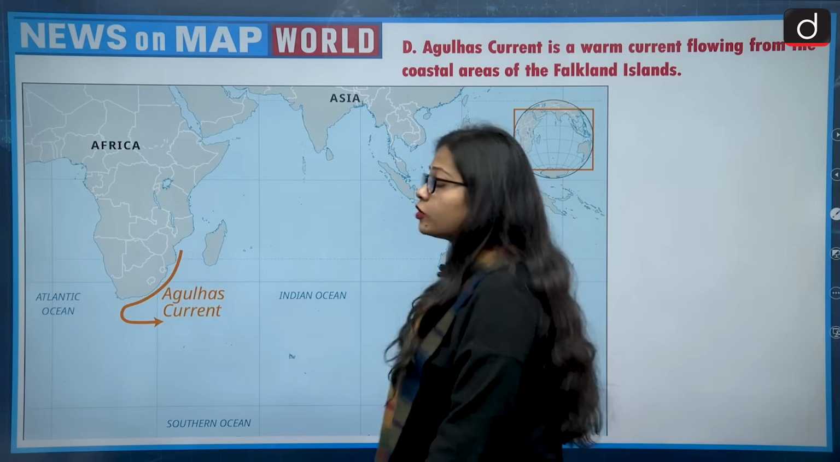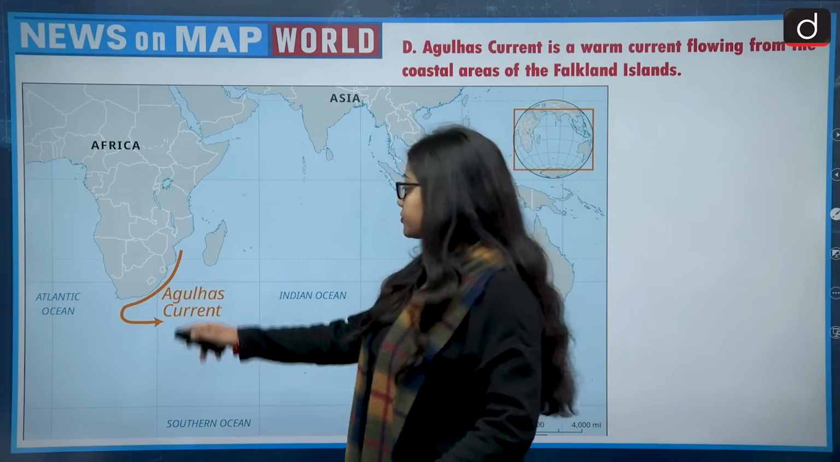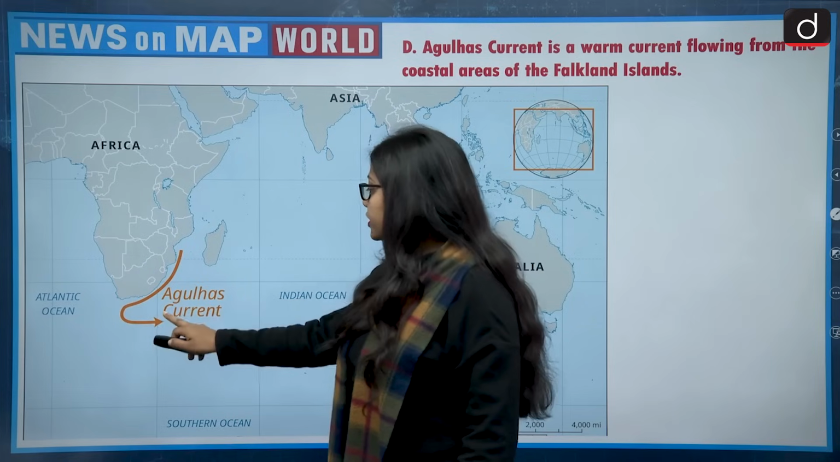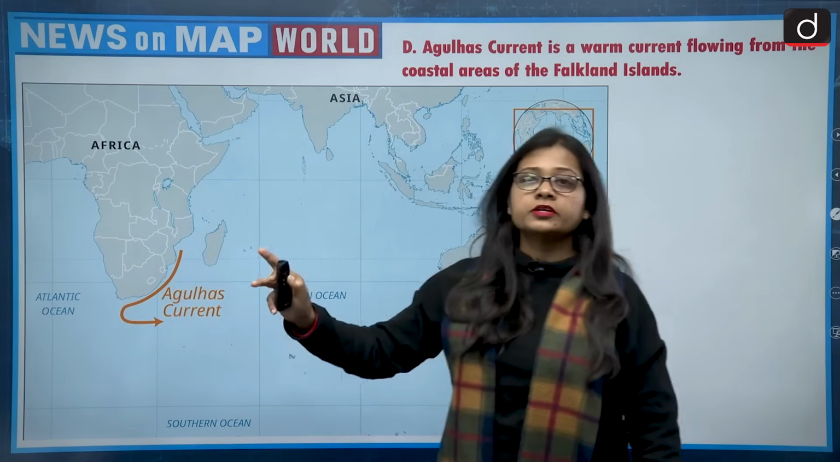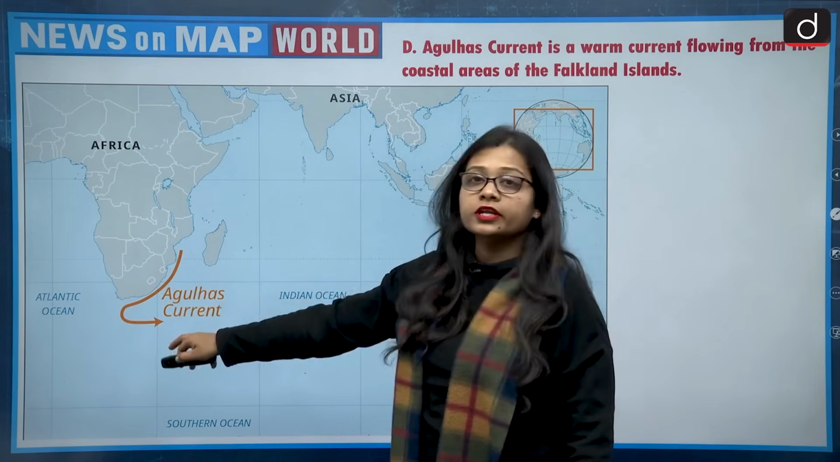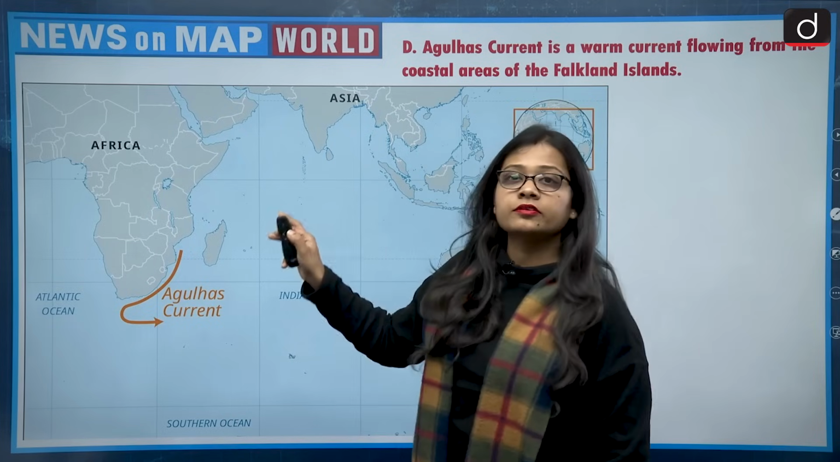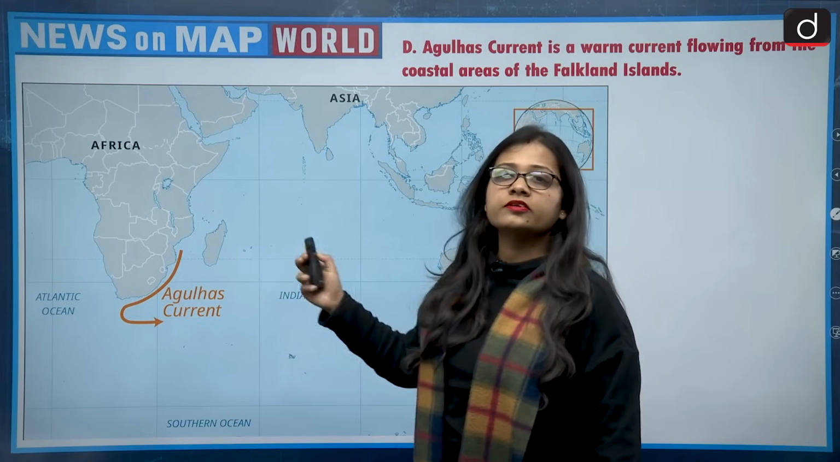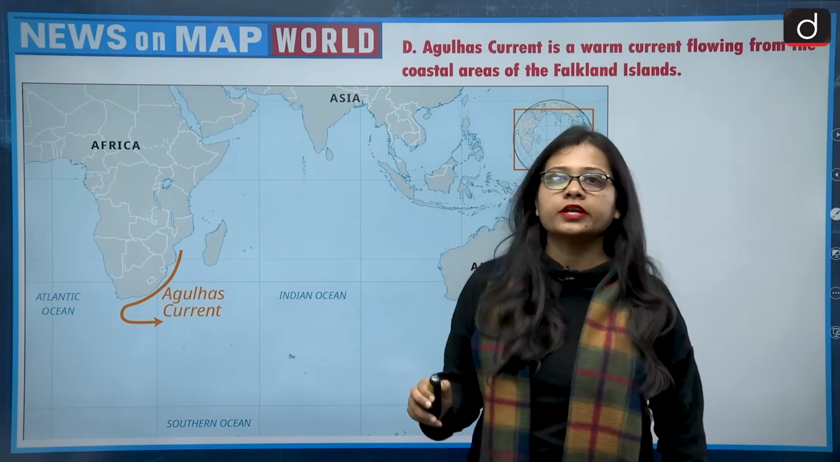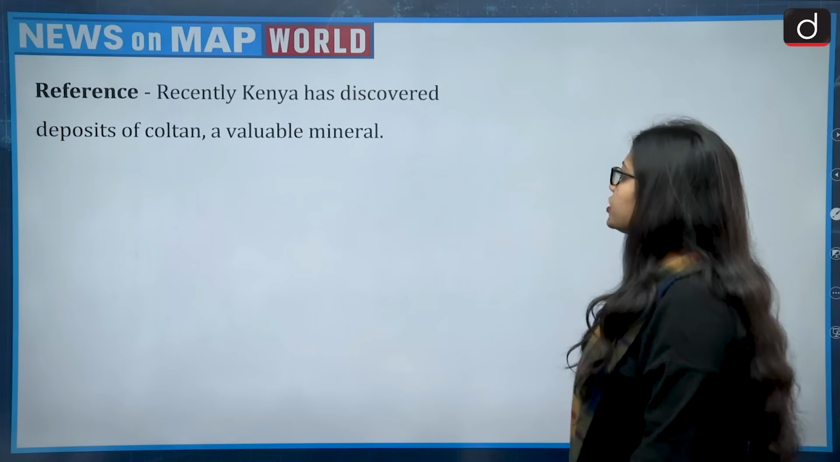So if you look at the Agulhas current, then yes, it is a warm current. This is the location of the Agulhas current. It is a warm current, but it does not take place near the African continent. It takes place near the Falkland Island, and Falkland Island is situated to the eastern side of the South American continent. So this statement also becomes wrong. So the correct answer of this statement is option C.